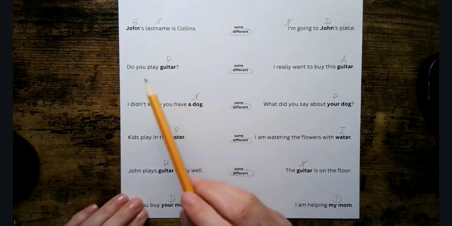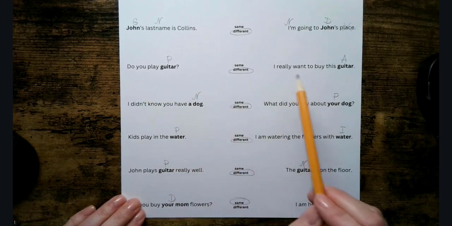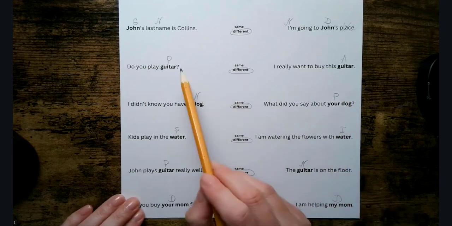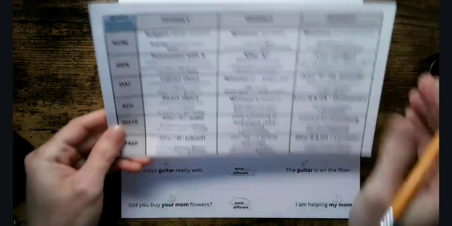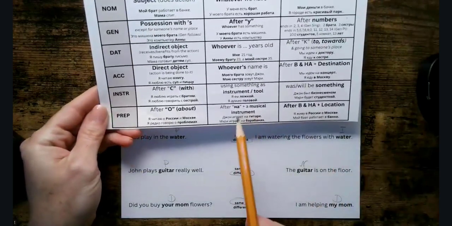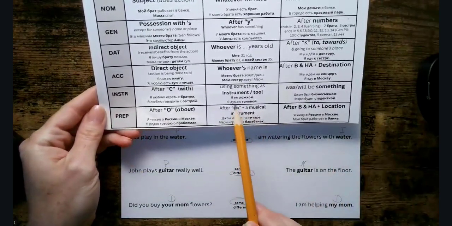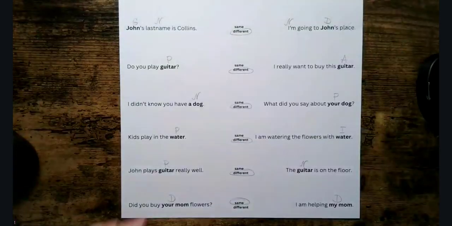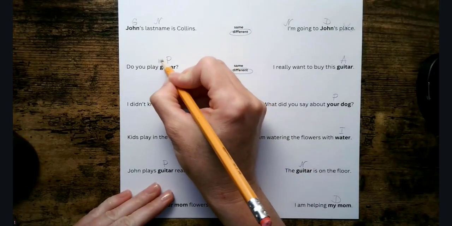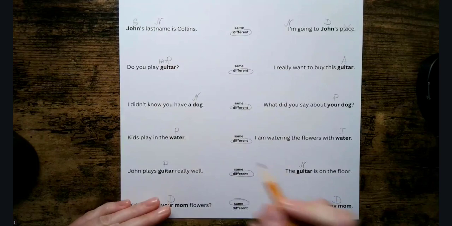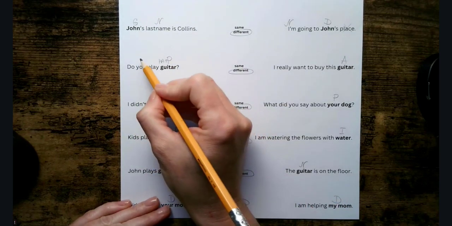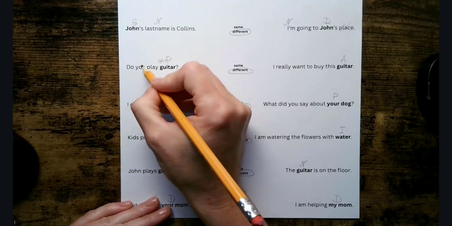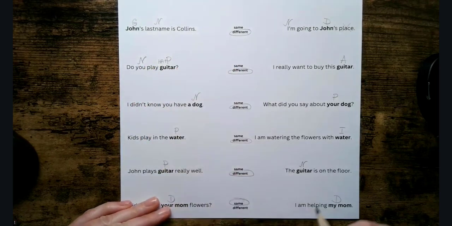Okay, here is our next sentence. Do you play guitar? And I really want to buy this guitar. And remember, the case was different. Here we're playing the guitar, and that is playing a musical instrument requires the preposition na and the prepositional case. So na plus the prepositional case. And here we have do play, which is a verb. And then you. Who plays guitar? You do. So that's our nominative.